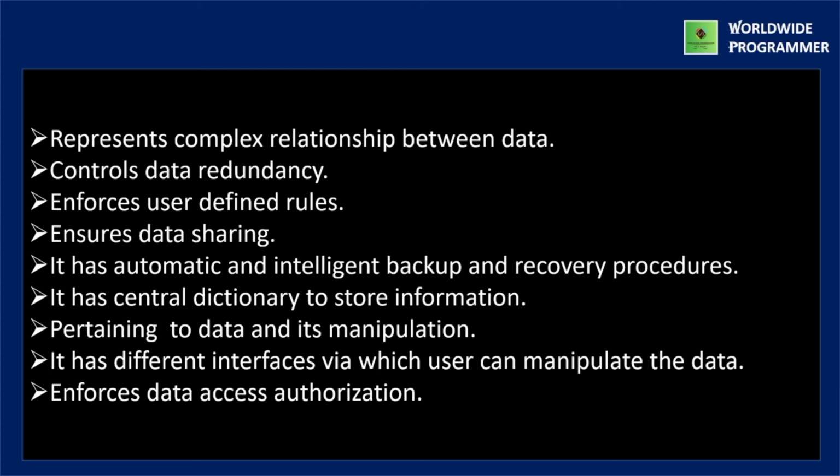Next one is it has a central dictionary to store information pertaining to data and its manipulation. Next point is it has different interfaces via which user can manipulate the data. And the last point is enforces data access authorization. So these are the characteristics of database management system.